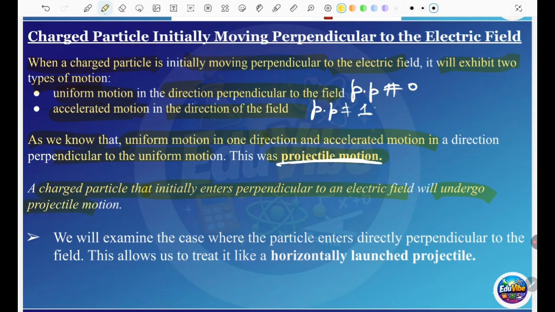We will examine the case where the particle enters perpendicular to the field, which allows us to treat it like a horizontally launched projectile. So we do projectile motion, electric field, and accelerated motion all in one topic.